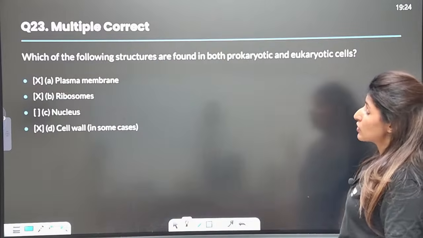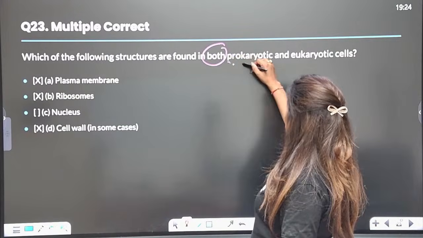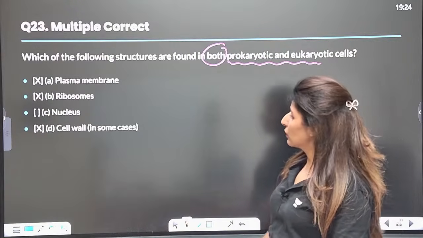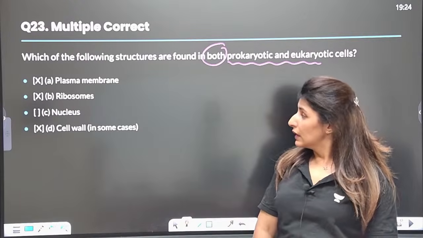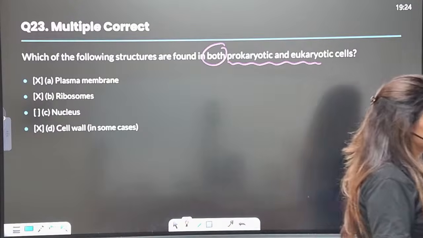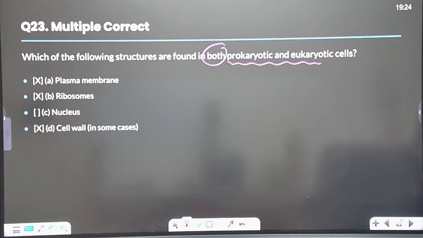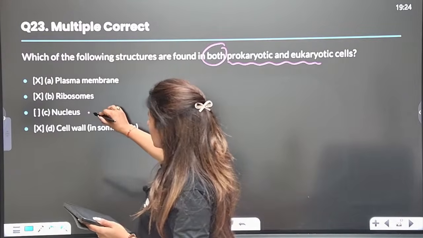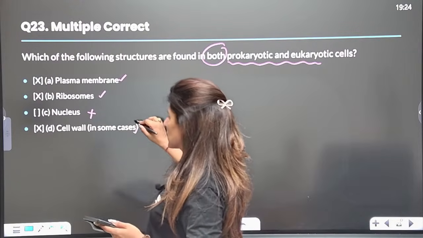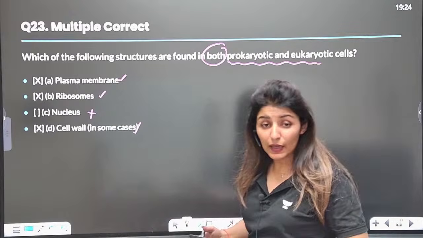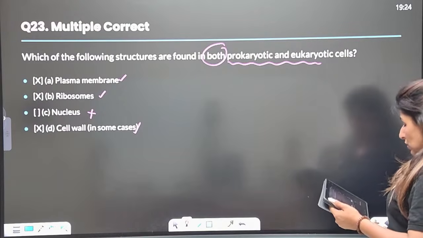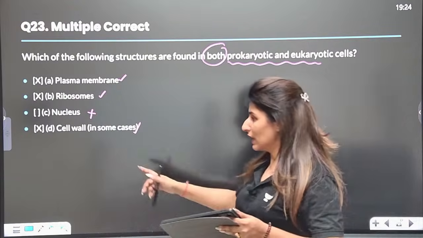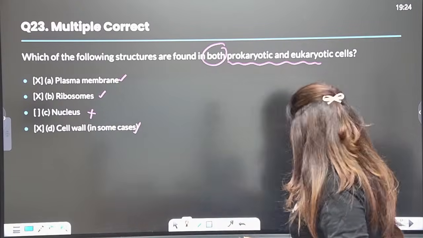Right? Now, which of the following structures are found in both prokaryotes and eukaryotes? What is the answer to question number 23, guys? Except for the nucleus, the plasma membrane, ribosome and cell wall are present in both eukaryotes and prokaryotes. Absolutely. Some of you are saying A, B and not including D. Guys, you have to include D. This is in some cases though, but the answer will be this, right?